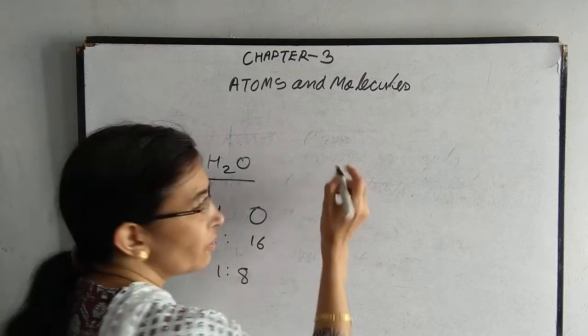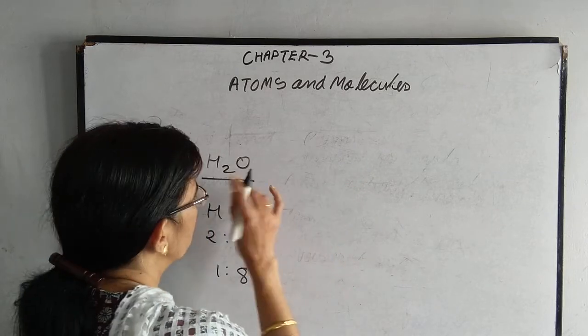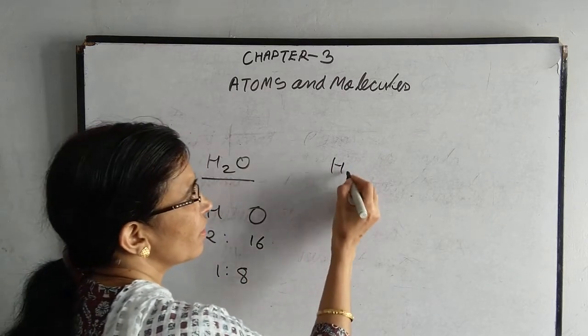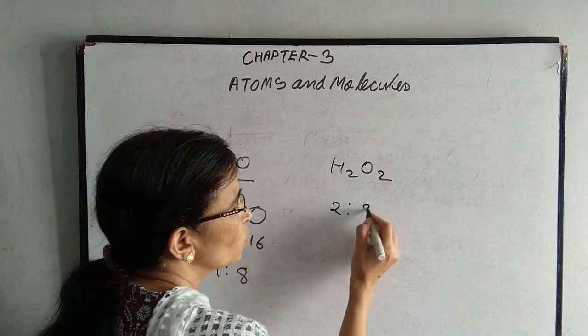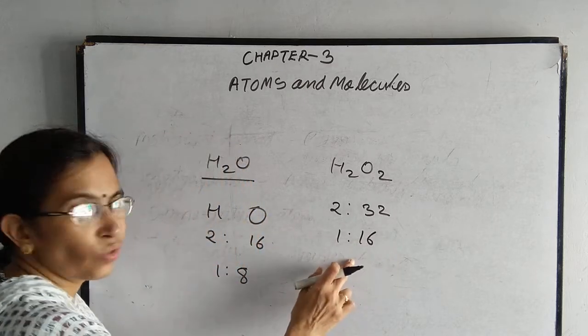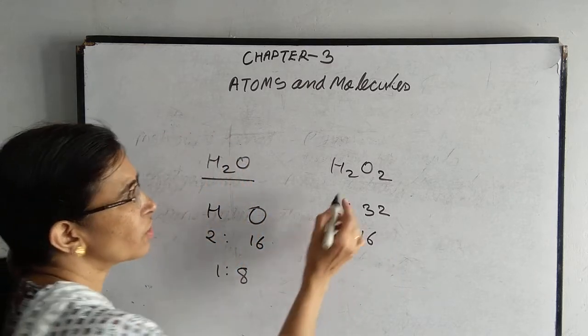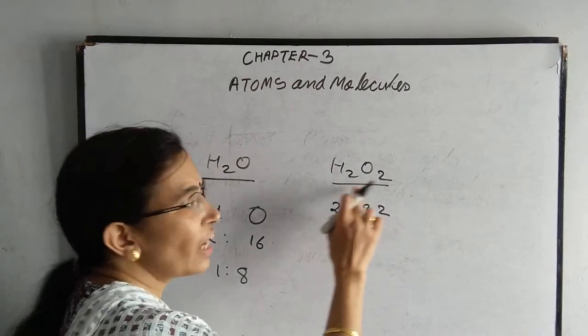Okay, if the ratio changes, then your compound or substance will change. Now see, H2O is there, another I am going to take H2O2. H2O2, what is the ratio? 2:32 or 1:16. Now see, the ratio is changed. As the ratio changes, the compound is changed. You cannot say it is water. What is it? It is hydrogen peroxide.